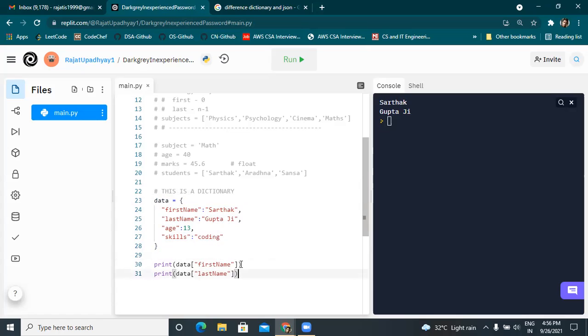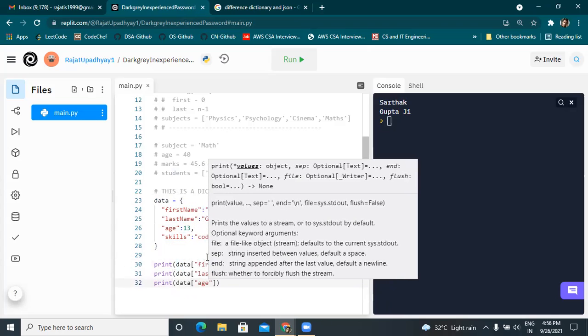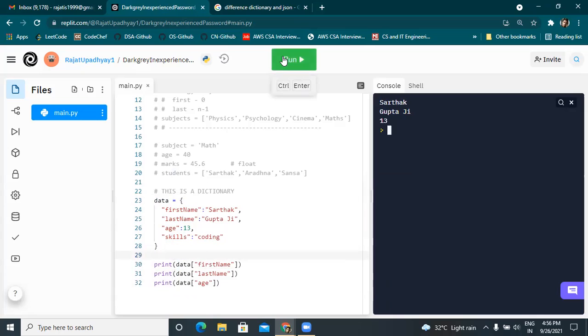In this, you can see how we can access particular data inside a dictionary. Data of first name, you'll get the first name. Data of last name, you'll get the last name. If I say print data of age, we are getting the age, right? So this is what a dictionary is. It's a data type to store different sorts of data in key value pairs. Obviously you can see why this is useful, because we can directly access one particular data and we can update this as well. In the next bit, we will see how to update this data.